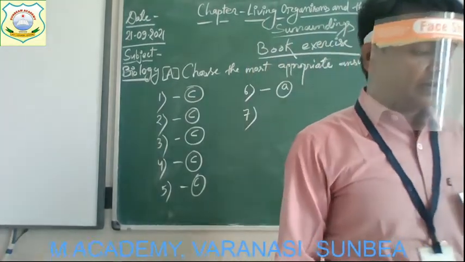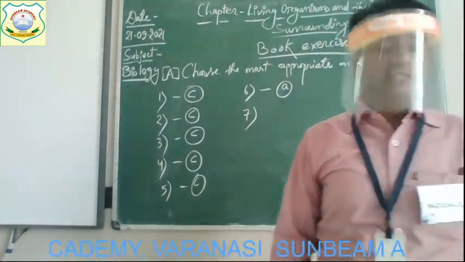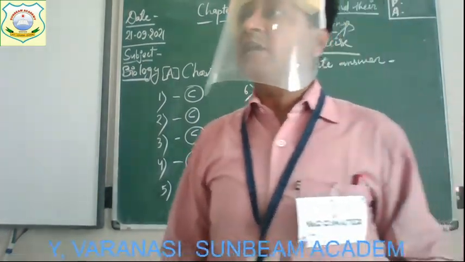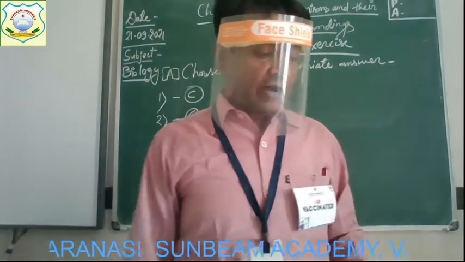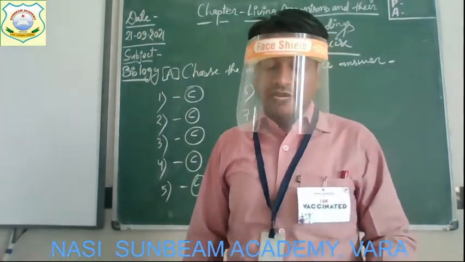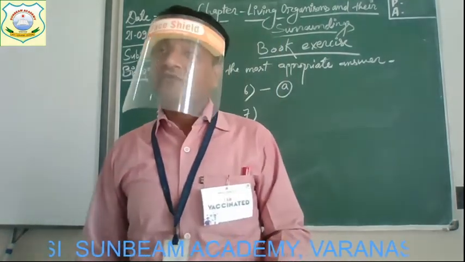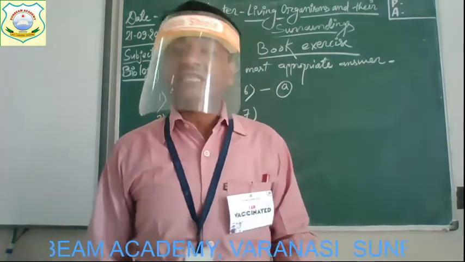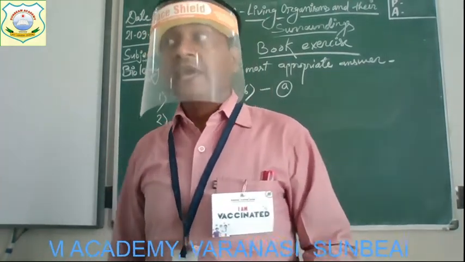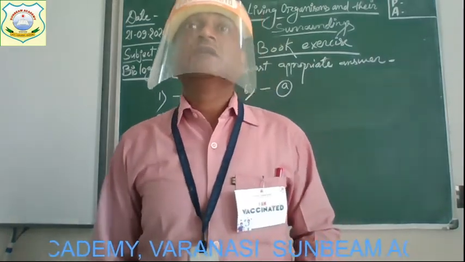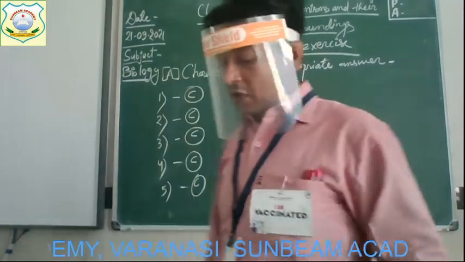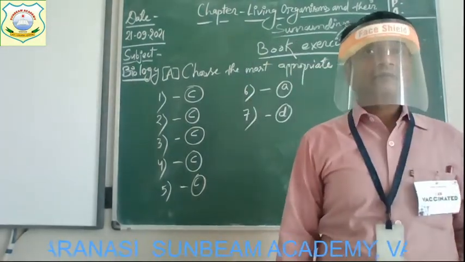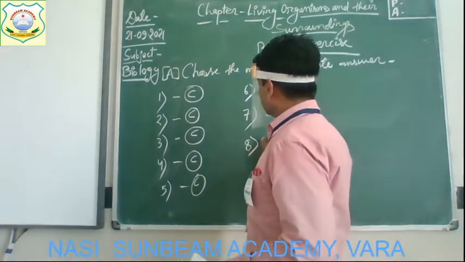Next, question number 7. Carbon dioxide in air is used by plants too. Why plants use carbon dioxide of the air? The option first one, breathe, second, make food, third, remove waste, and the fourth, trap energy of sun for photosynthesis. Yes, it will be D. That is trap energy option for photosynthesis. Okay.